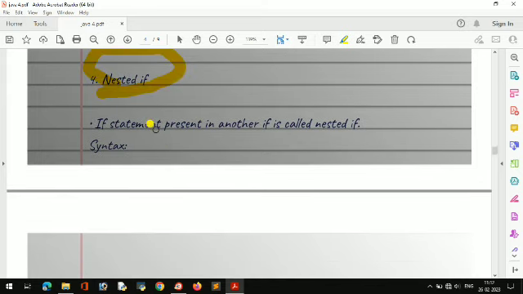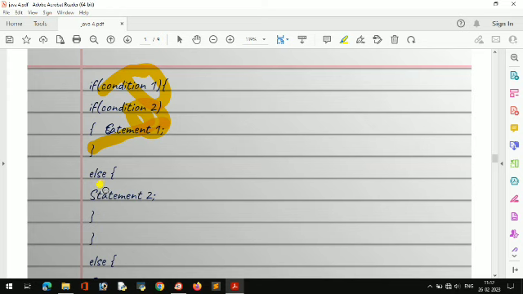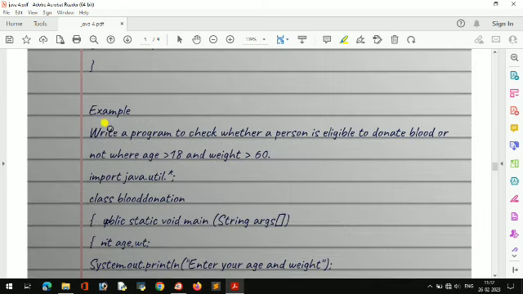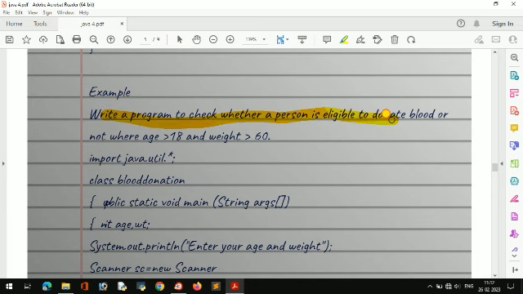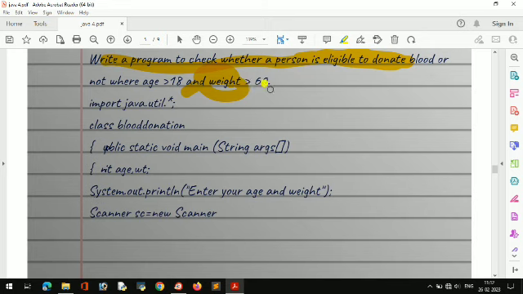Nested means one condition checking another condition. Like if some condition, then another if condition, then the statement is true, else it will execute this, and else it will execute this. Example: write a program to check whether a person is eligible to donate blood or not. You can read this. If age is greater than 80 he can donate blood, and weight is greater than 60, then only he can.